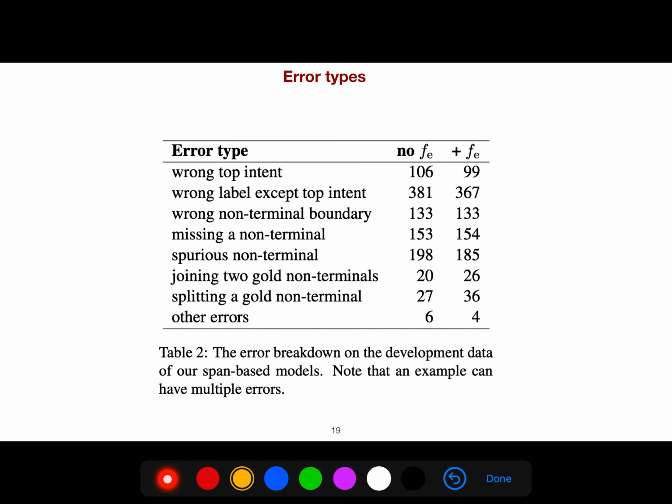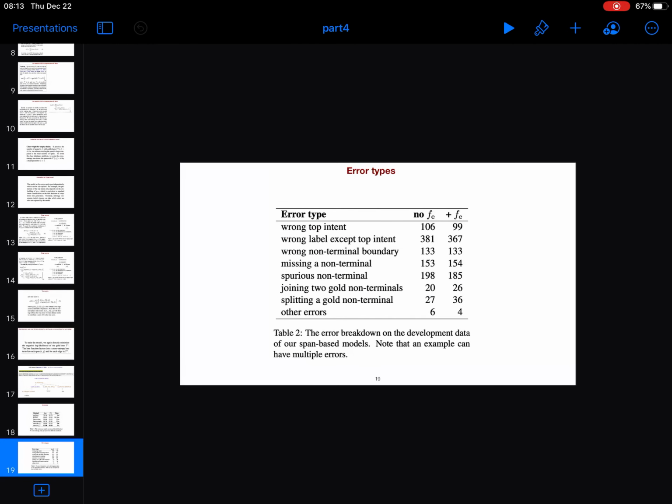The error types: sometimes you have a wrong top intent. Sometimes you are missing a non-terminal. Sometimes you're joining 2 gold non-terminals. So the error types are like that. For this, it becomes 20, it becomes 26, and that's it.